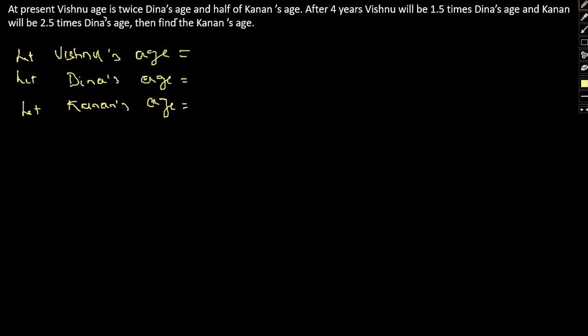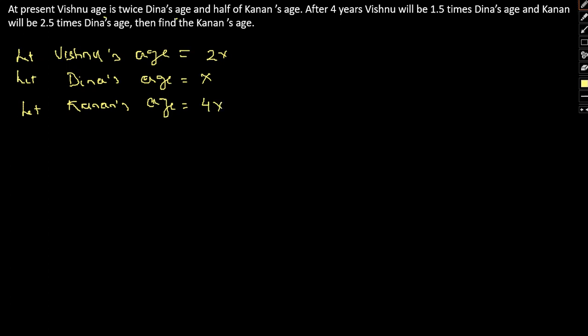Here let's take Dina's age is the lowest, right? So let's take Dina's age equal to 2x. Vishnu's age is twice Dina's age, so it will be 4x. And Kanan's age will be how much? Half of Kanan's age, so Kanan's age will be 8x. Okay, I hope this is clear.